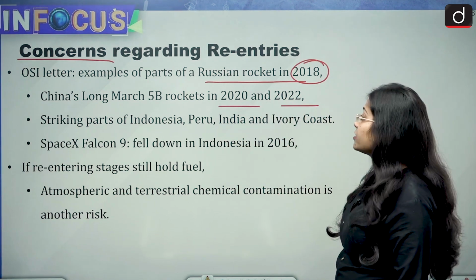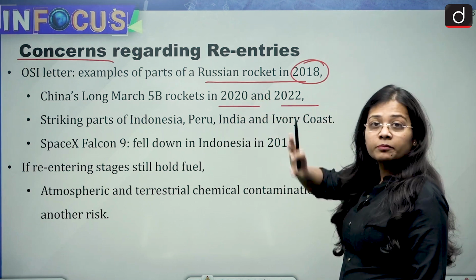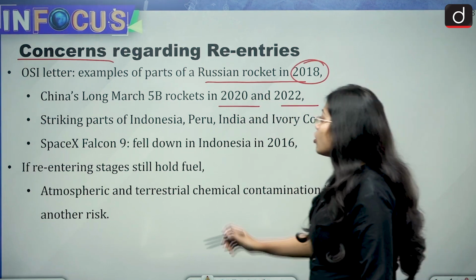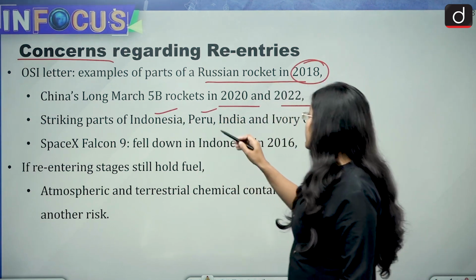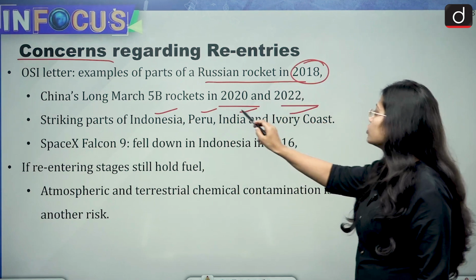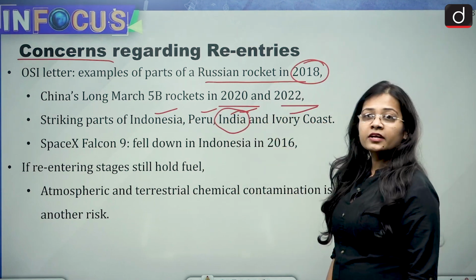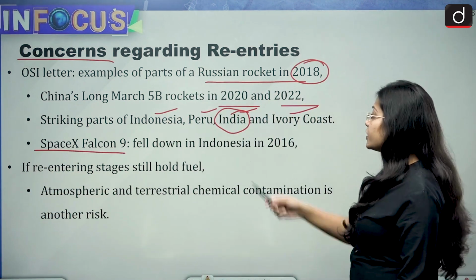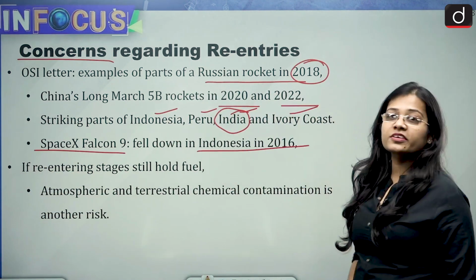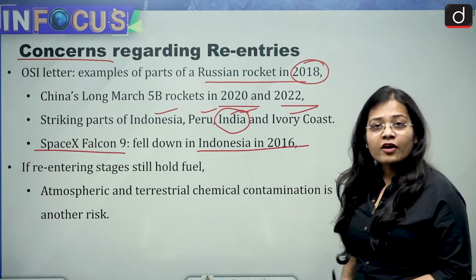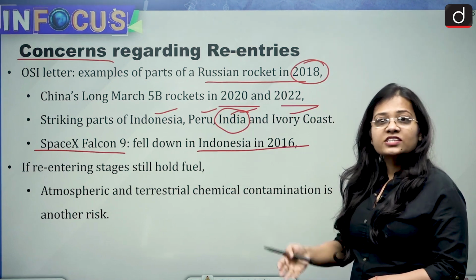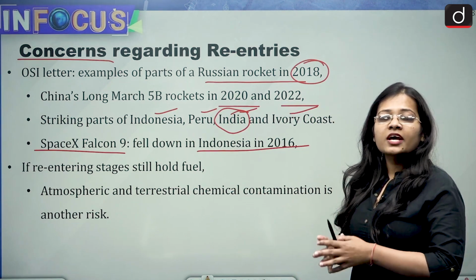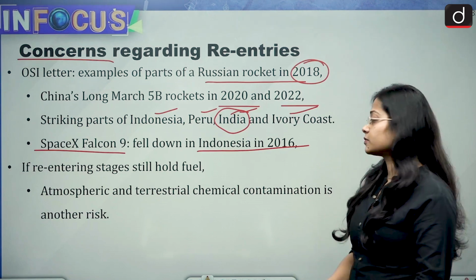While coming back into the Earth's atmosphere during re-entry, they struck parts of Indonesia, Peru, India and Ivory Coast also. And the SpaceX Falcon 9 rocket fell down in Indonesia in 2016. So these things have happened, and the danger of them becoming more frequent is what is creating a problem in the minds of the scientists.